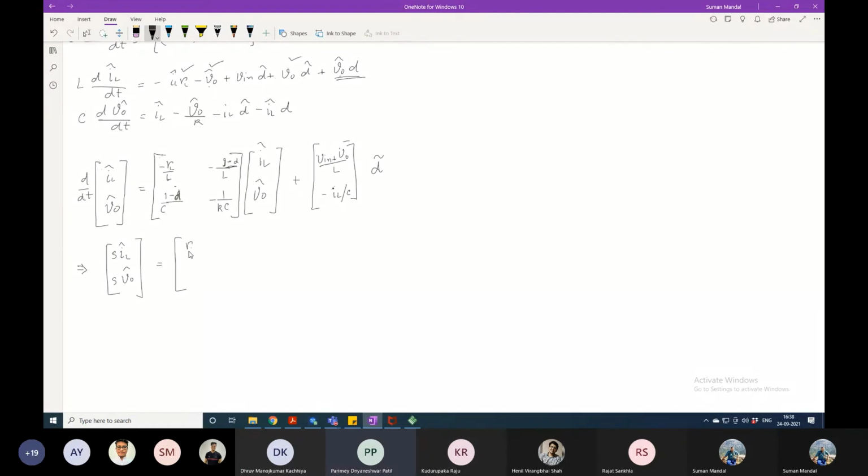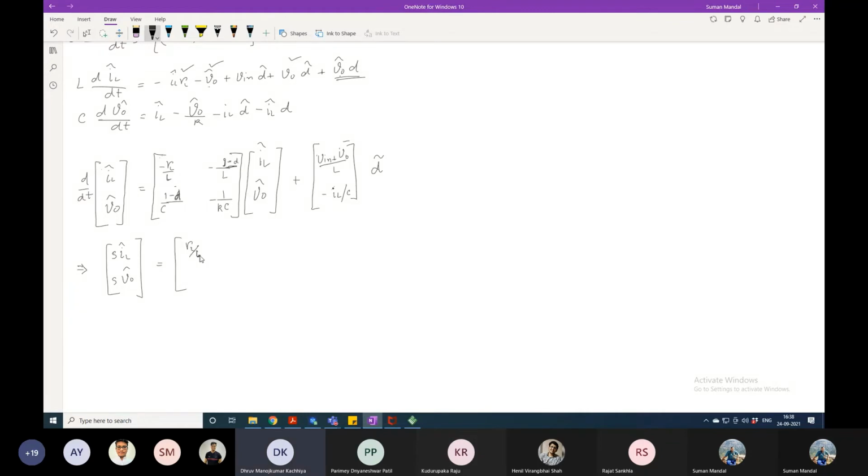Is anything not going to change? So here we are assuming the initial inductor current and the capacitor voltage are 0. No, here we are not assuming that.